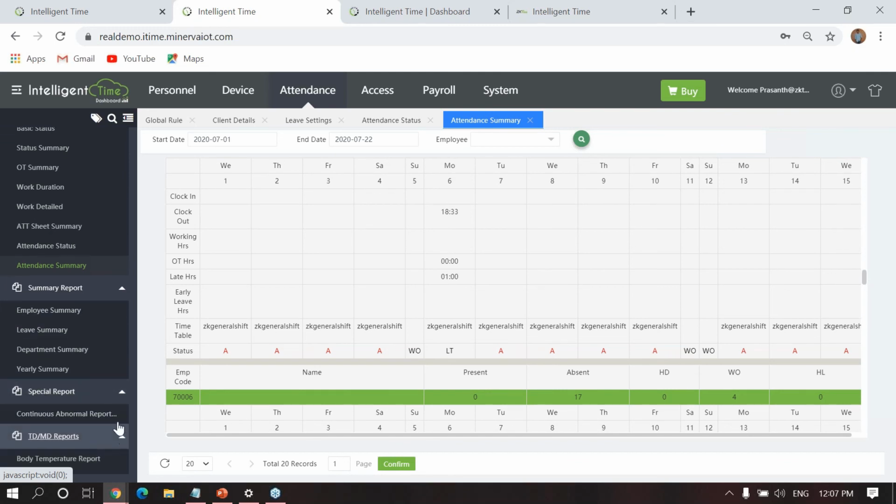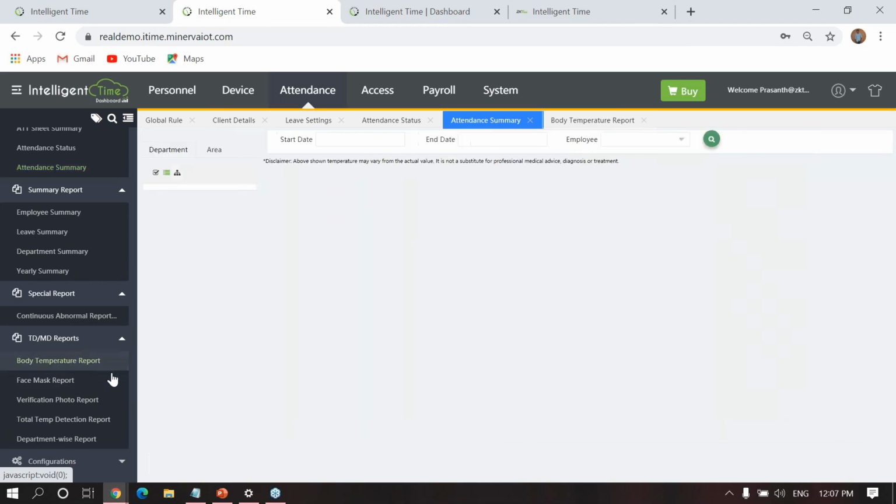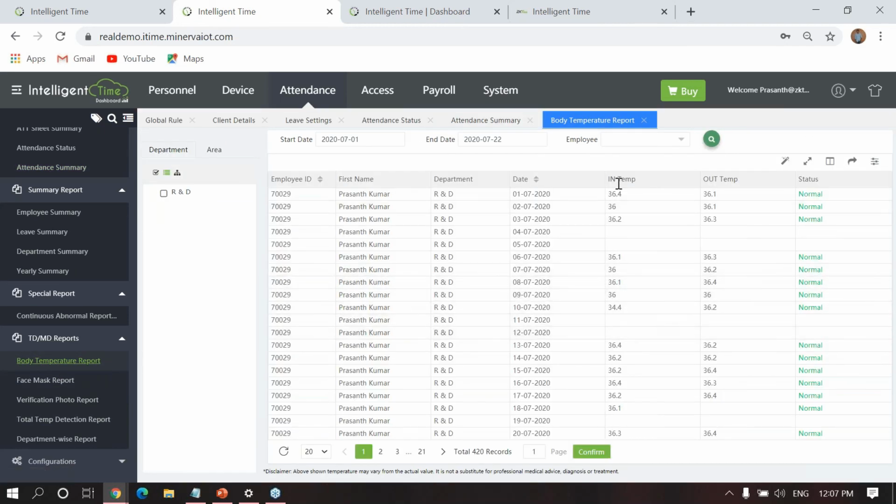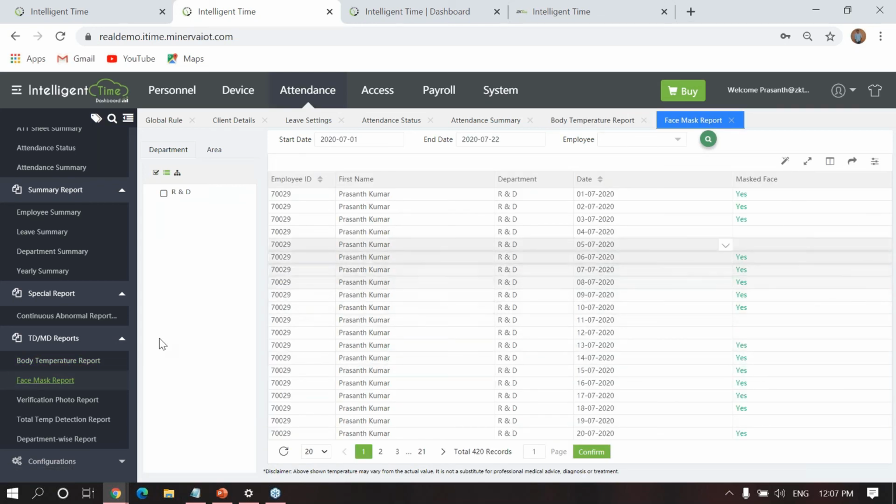Okay. Let me show you the TD reports, whatever TD reports we have. Body temperature report. Here you can see the in temperature, out temperature, and status, whether it is normal or high temperature or warning. That status will be visible here. And face mask report. You can take it separately if you want only body temperature, so you can go with the first report. If you want only the mask report, you will get it here.